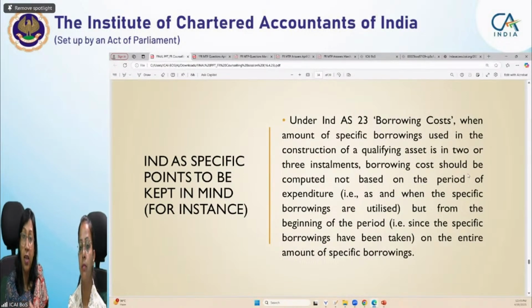So in case he goes, what is the correct treatment which he should follow, and in case he is under any pressure or does any wrong treatment, his treatment is not in compliance with the standard, what kind of penalties may be attracted, that you have to mention in your solution. So your solution will cover two aspects. What is the correct treatment which a chartered accountant should do without being under pressure, under any force or fear. And second, in case they come under force, fear or pressure, what will be the repercussions.